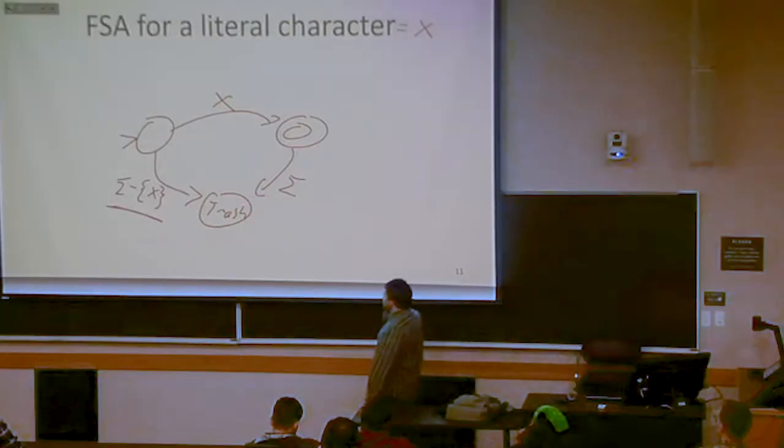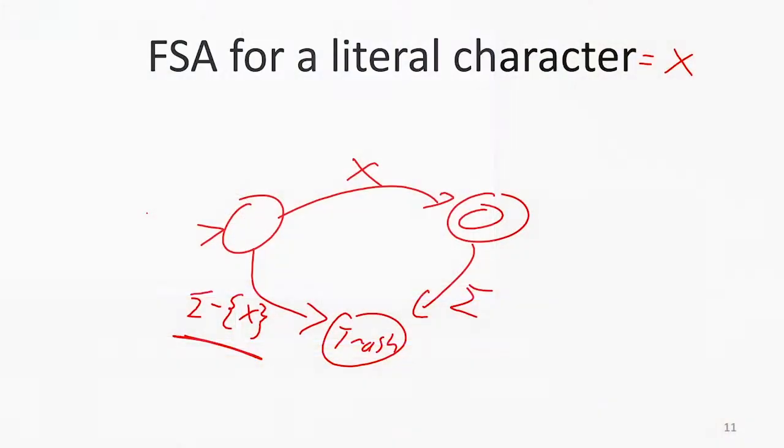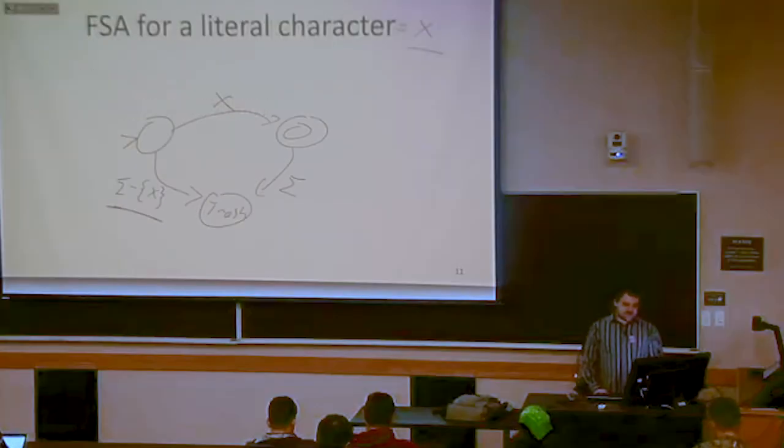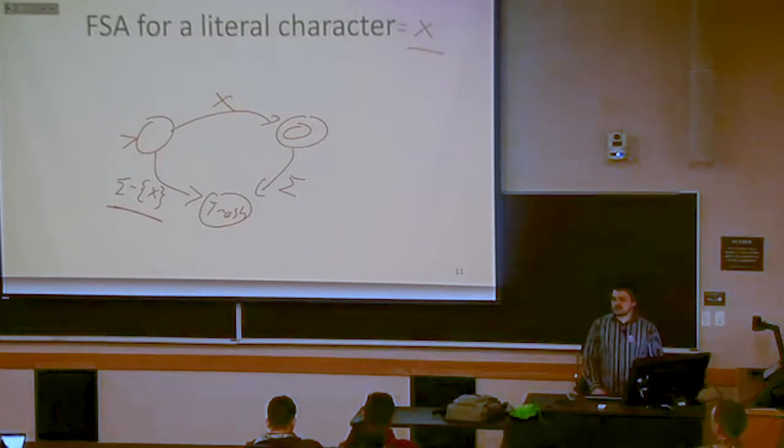And once I was in that final state, if I got anything else, then I was going to go to trash. So the only string which will cause this automaton to end in its final state is just the string containing X. So no matter what literal character we had, we can build a finite state automaton for that. So we kind of have our base cases. These are sort of our 2 base cases for this proof by induction that we're doing.